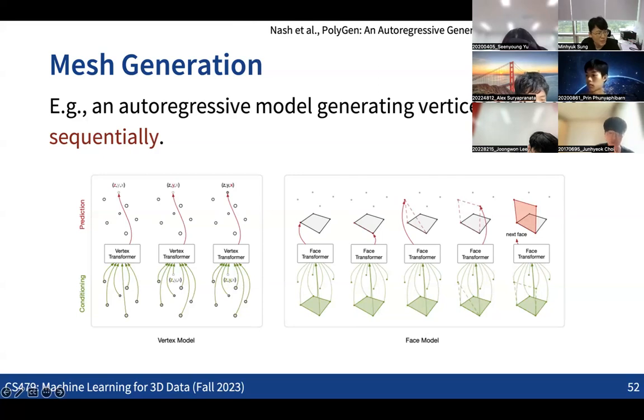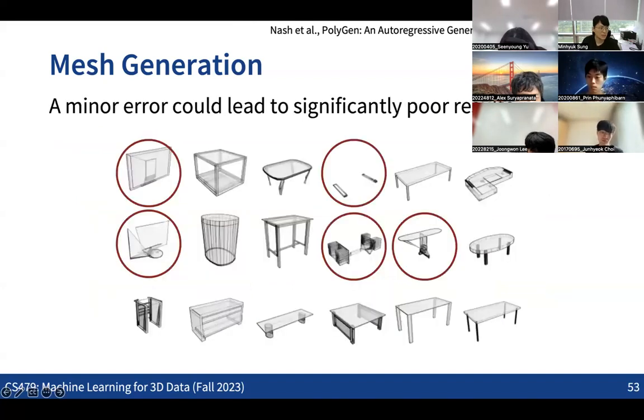So for those cases, we can make a sequence of the vertices and a sequence of the faces based on that. And these were the outputs of the generation. As you can see, in some cases the output looks quite good, really like a valid mesh. But in other cases, as you can see in the red circles, the output looks really bad.